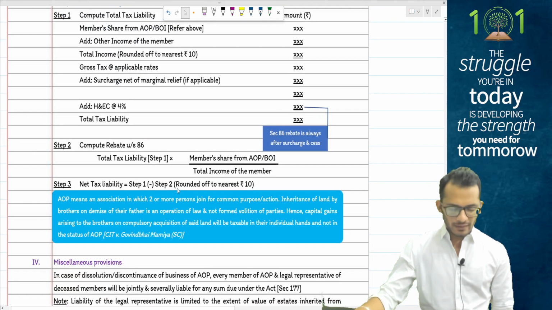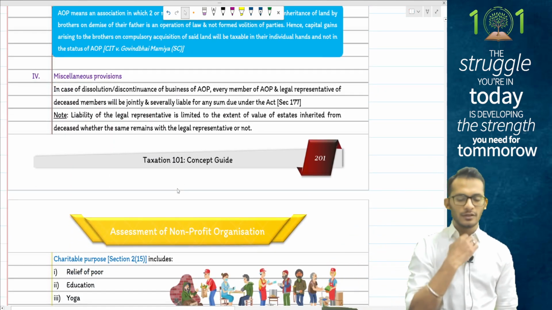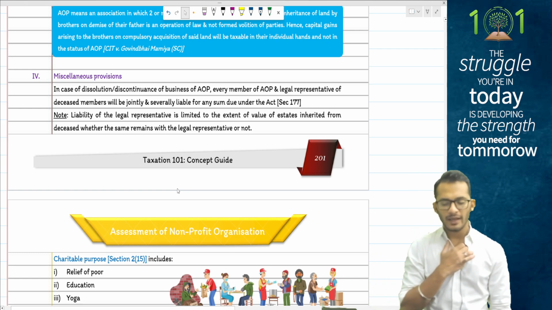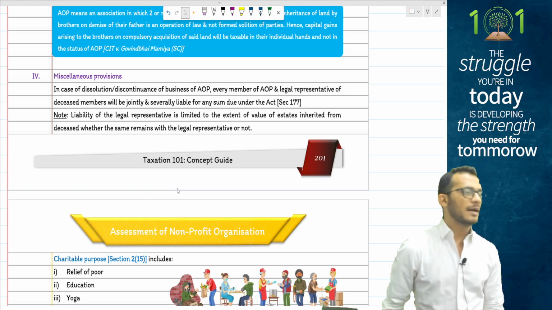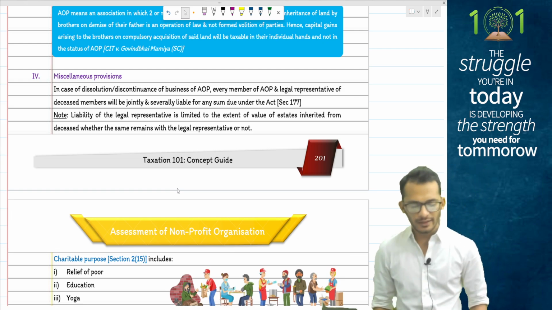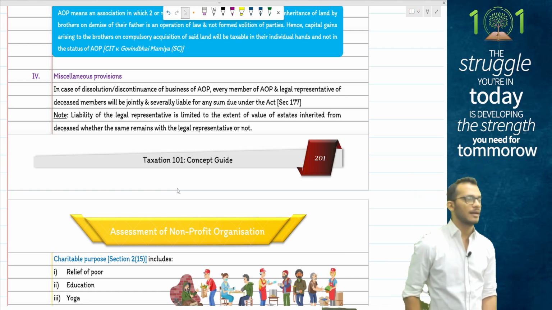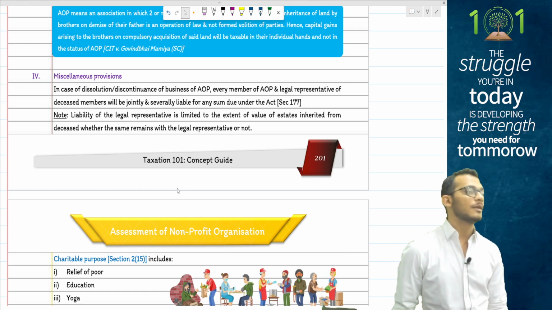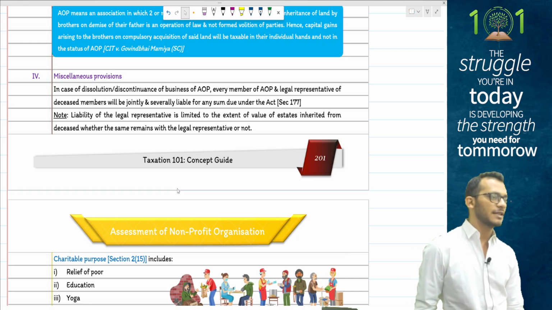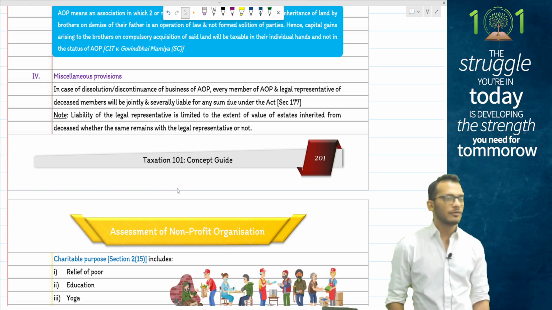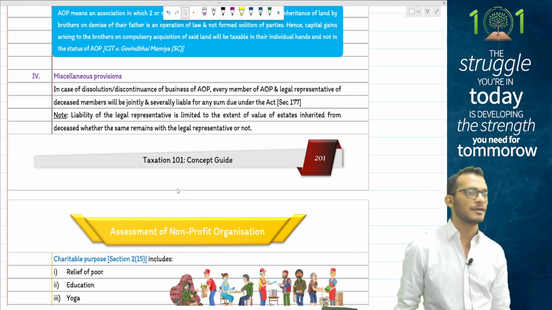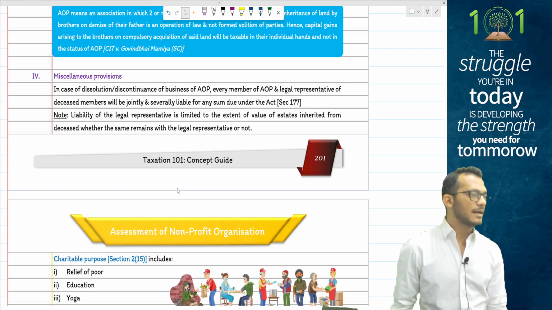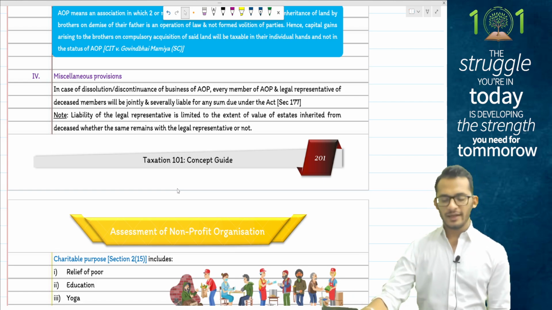What are the rules to be followed when it comes to AOPs and BOIs? Rule number 1: in case of dissolution or discontinuance of an AOP, every member of the AOP and legal representative will be jointly and severally liable for all the money which is due from the taxation. You cannot defend by saying the entity is closed and I don't have a share of profit. Here also the same rule applies as in the basics of income tax: where an AOP or BOI is discontinued in the previous year, your PY and AY will become the same.